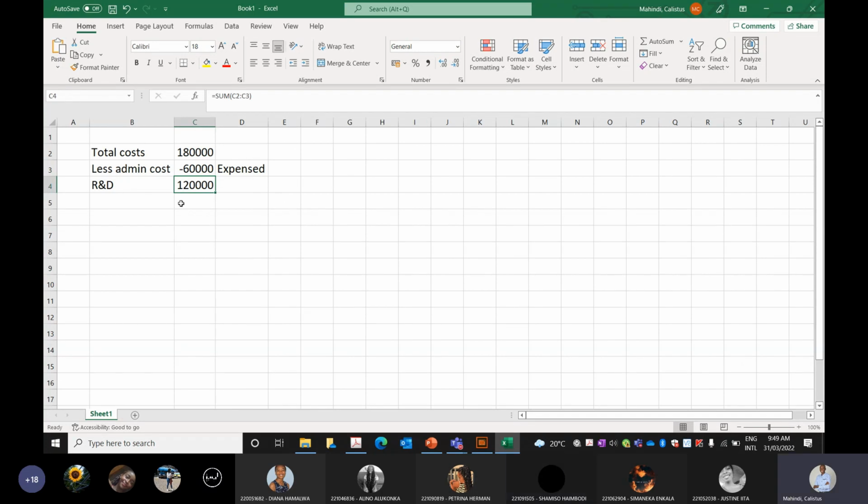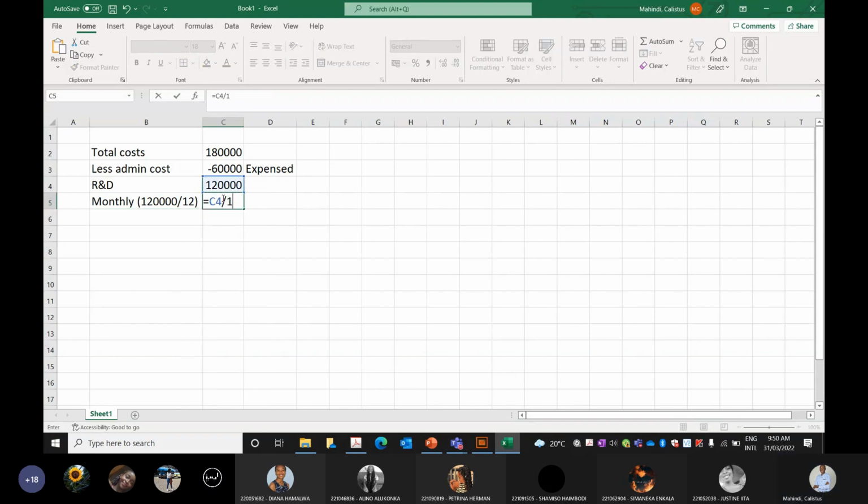Yes, sir. Now, what are the monthly costs? The monthly costs will just take that divided by 12. Monthly, it would be 10,000. That is just 120,000 divided by 12. Okay, so we have 10,000 in monthly expenses, and we know that these expenses were incurred evenly throughout the year.